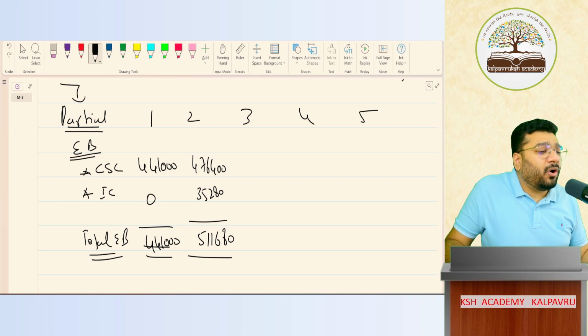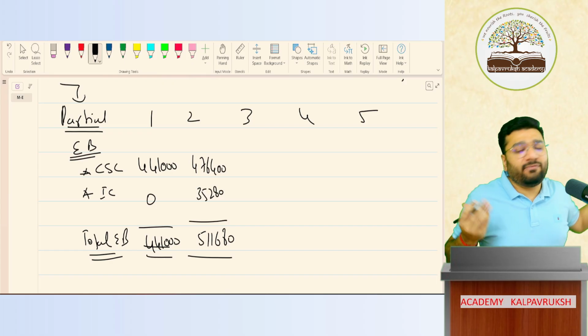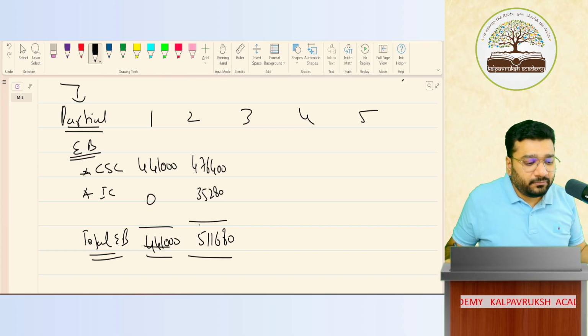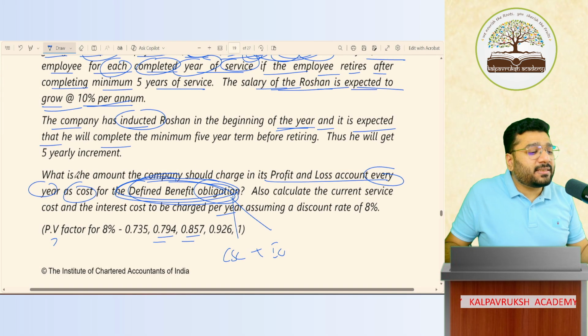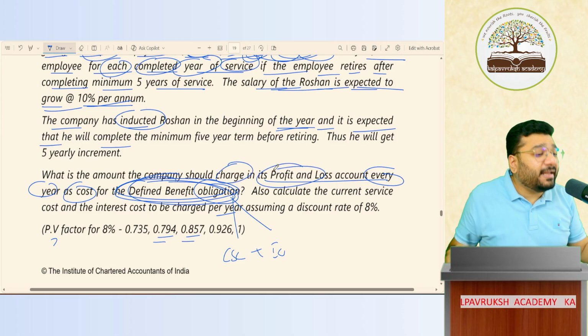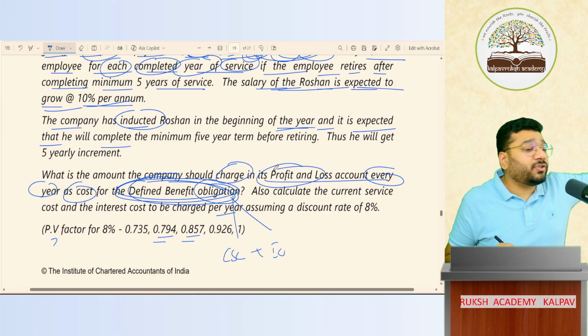So in your ICAI module, this presentation should have been done. They have not done it. I don't know why. Because the question very clearly asked what is the amount that should be charged in the P&L every year as a cost of DBO.